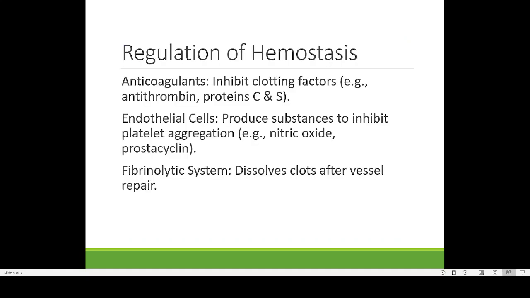Now, what are the factors which are involved in hemostasis? One is anticoagulants, another is endothelial cells, and another is the fibrinolytic system. Anticoagulants are substances that prevent clotting. That is why they are known as anticoagulants. They will be inhibiting the clotting factors. There are a number of examples: antithrombin, protein C, etc. Then endothelial cells are there. They produce substances to inhibit platelets.